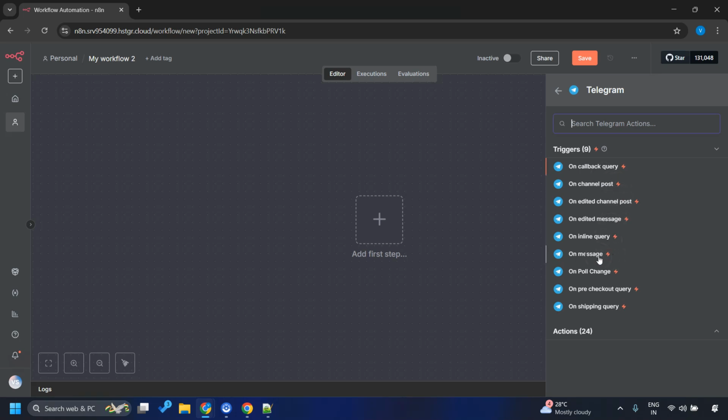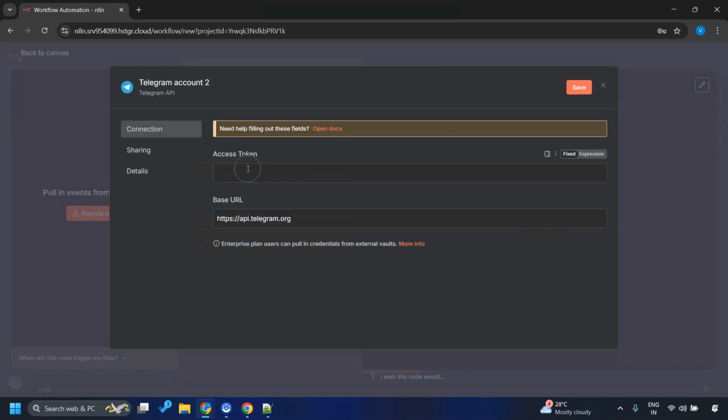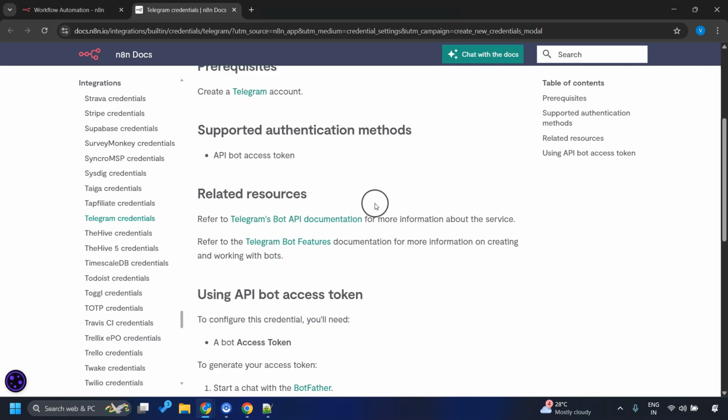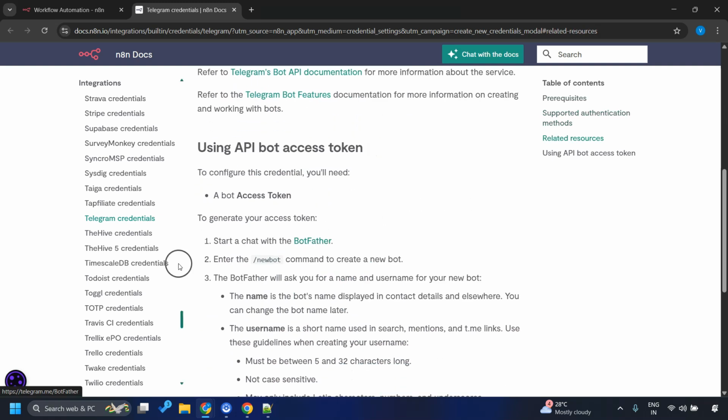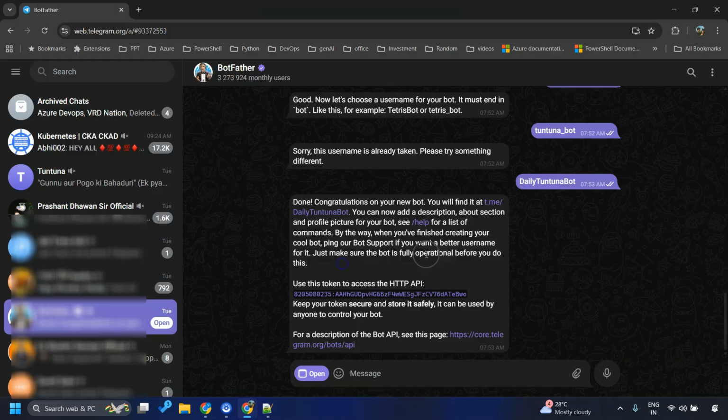Click on this, and whenever a message arrives, this workflow should trigger, right? Let me take this. I already have a Telegram account, but for this setup, I want to do it from scratch. So I'll go here, create new credentials, and we want to obtain this access token from somewhere. We can always go through this documentation to understand how to get this token. Yes. So as per the instructions, we have to chat with BotFather. Let's chat with BotFather to create a new bot.